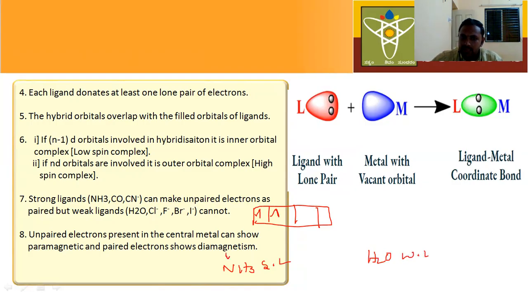If a strong ligand is present in the complex, these two electrons get paired up. That means this unpaired electron will shift to this orbital, and both electrons become paired. But if water ligands are present, these electrons do not pair up. The unpaired electrons remain unpaired. This is the seventh postulate.